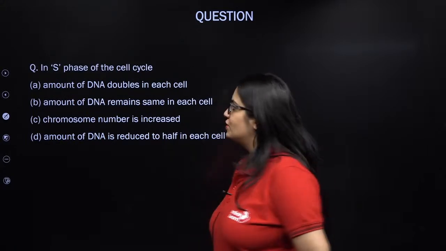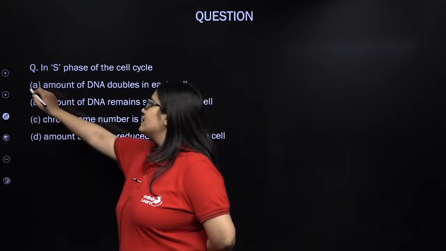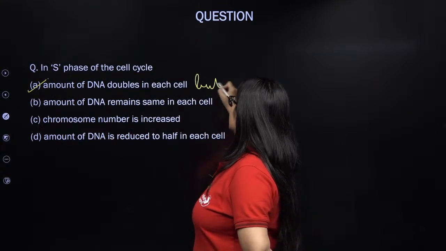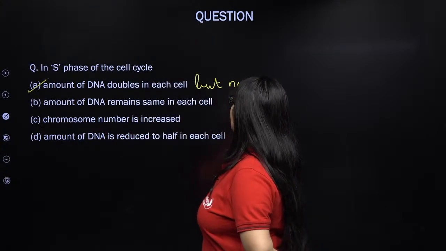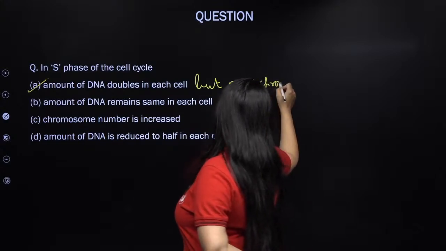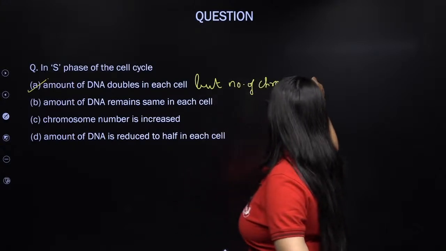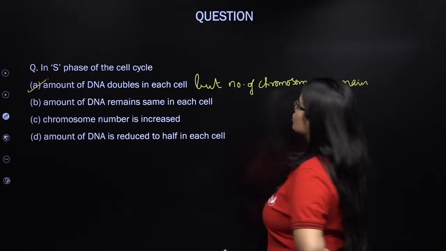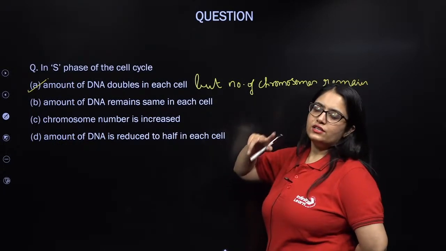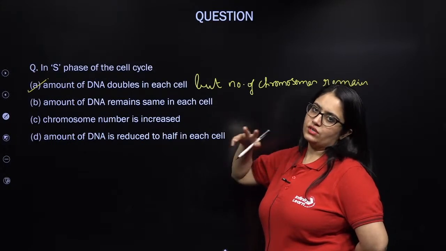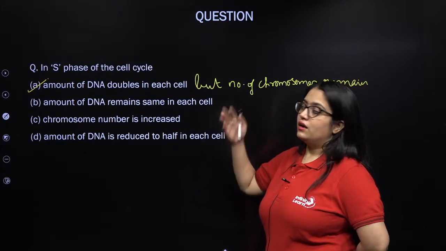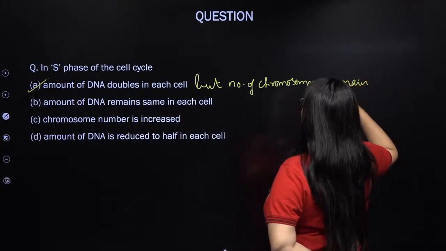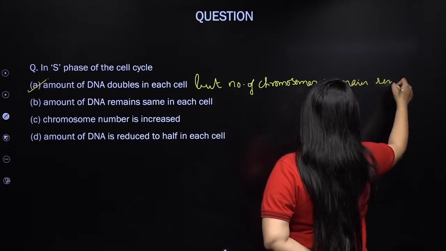Yes, Rajesh, good. Amount of DNA in each cell doubles, but number of chromosomes remains the same. But remember, the chromosomes will now have 2 chromatids, sister chromatids, because duplication of DNA has happened in the cell. So the number of chromosomes remains the same.